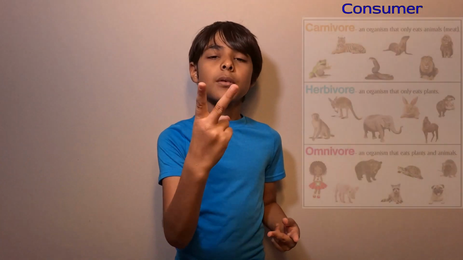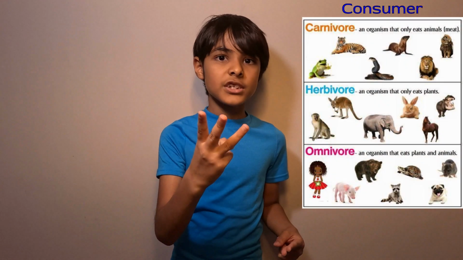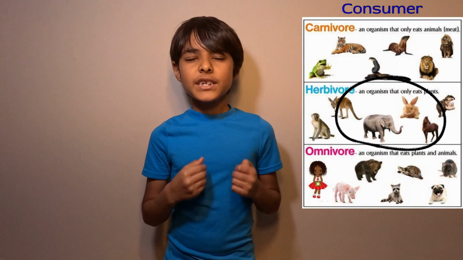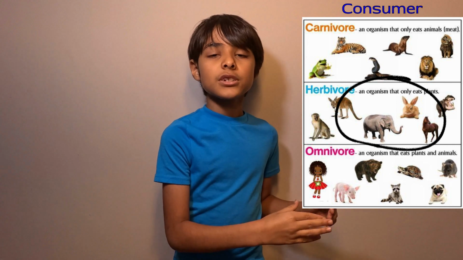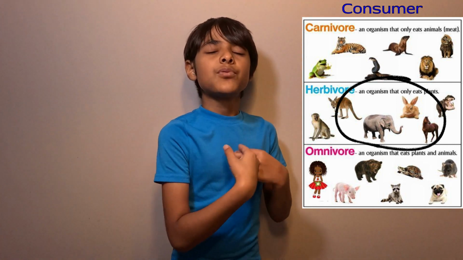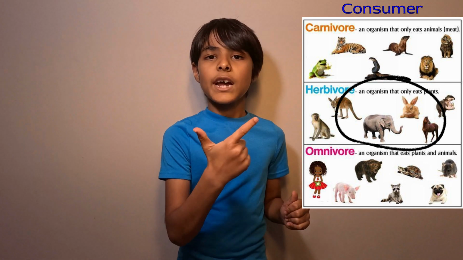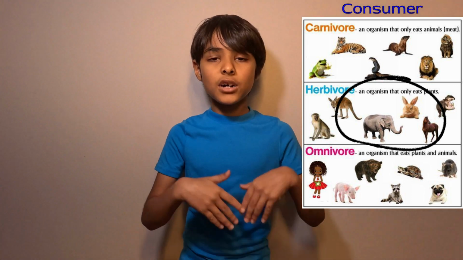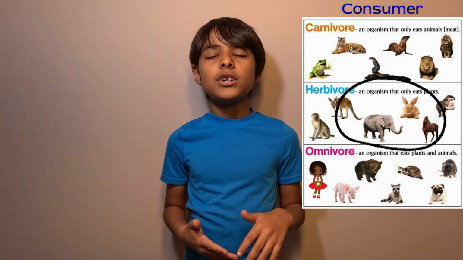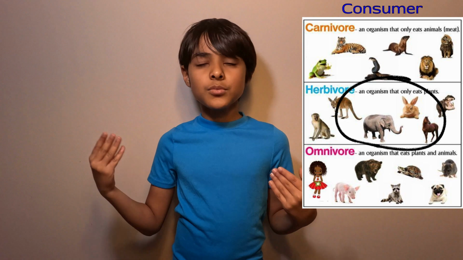And then next, the consumers. There are three different types of consumers. There's herbivores, omnivores, and carnivores. So herbivores eat the producers, but they only eat producers like trees, grass, and plants. They do not eat other animals or other consumers.